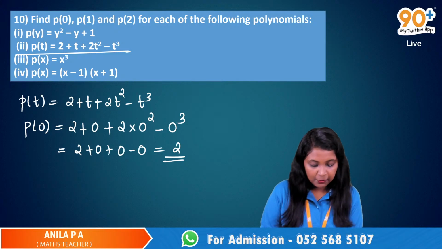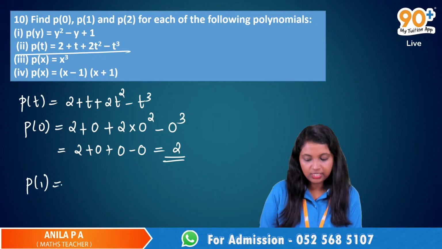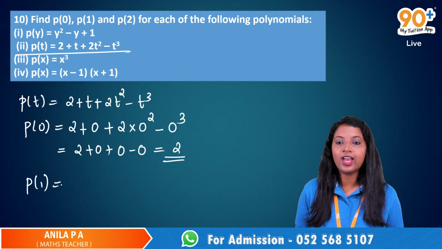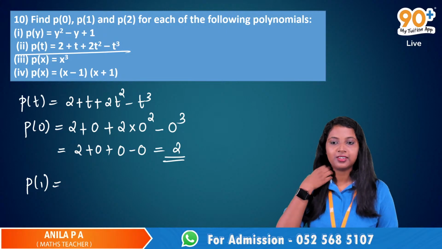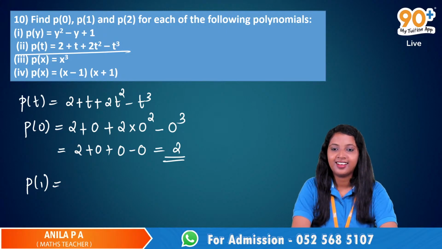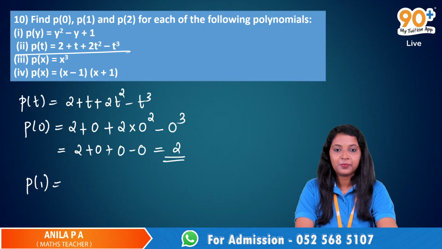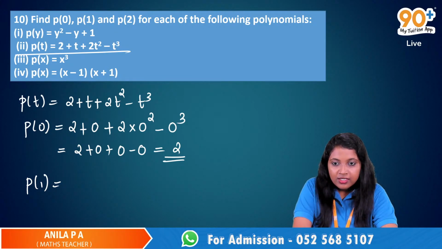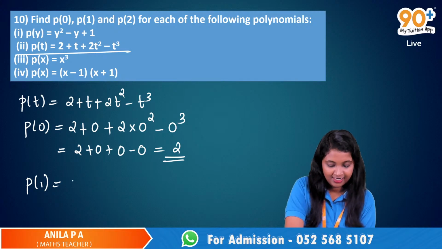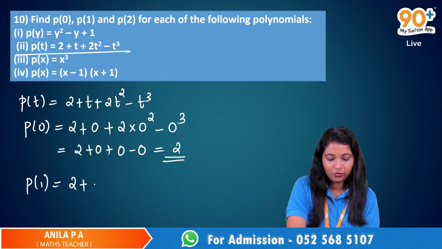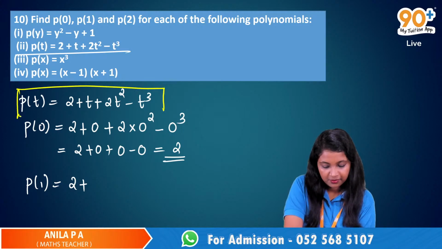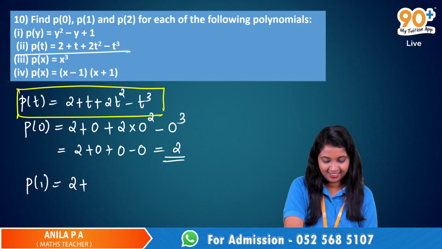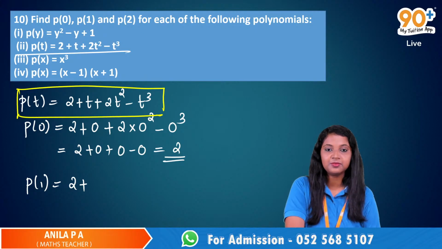Now let's find P of 1. Who is ready to find the value of P of 1? Yes, John. Same thing, we'll write 2 plus t plus 2t squared minus t cube.